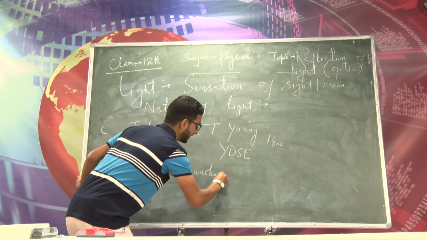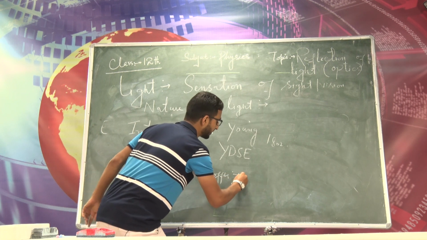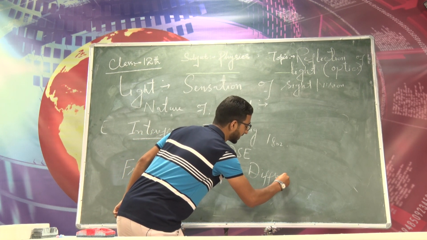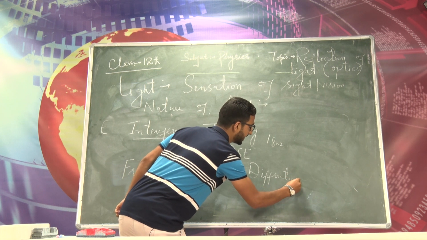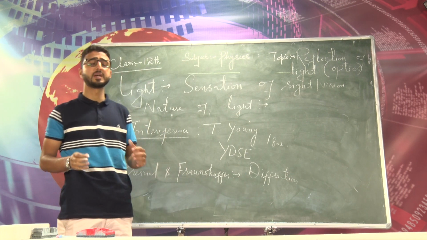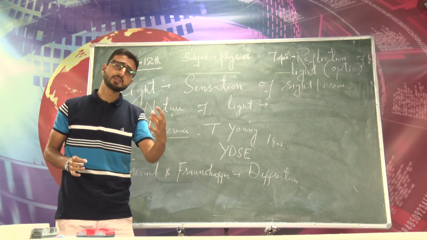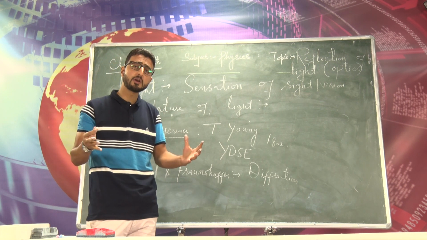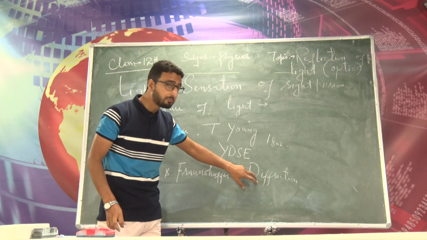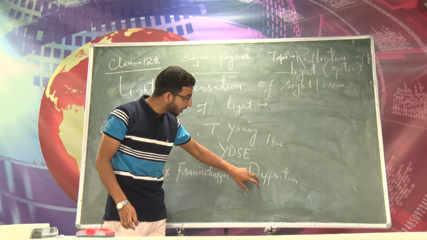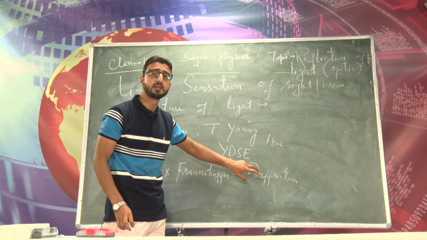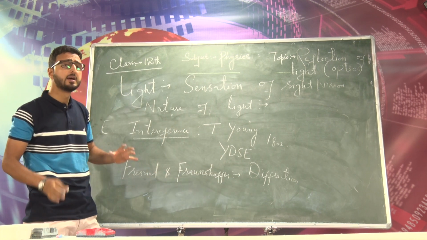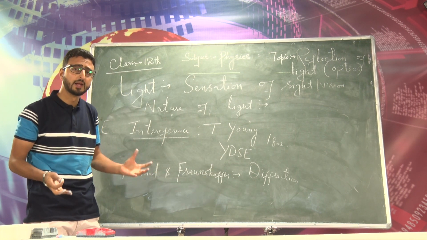Fresnel and Fraunhofer explained one more wave phenomenon called the diffraction of light around 1815. As I said earlier, light travels in a straight line, but remember dear students, it bends around the corners of an obstacle. That bending of light around the corners of an obstacle is called diffraction, which is again a wave phenomenon explained by Fresnel and Fraunhofer, right?